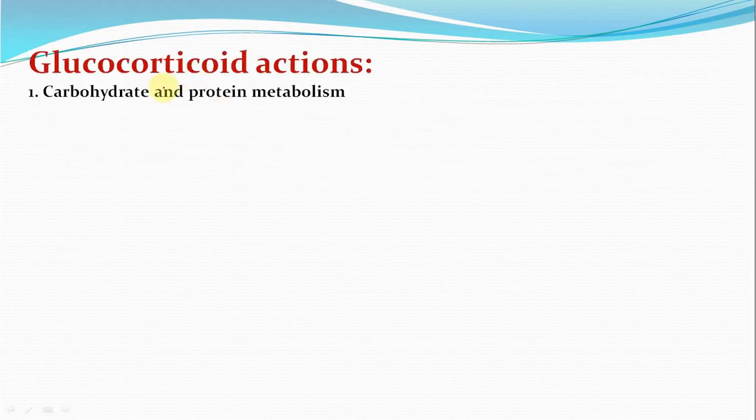Glucocorticoid, carbohydrate and protein metabolism. Glucocorticoid induces hepatic glycogen synthesis, due to which glycogen deposition is promoted in liver, and there is promotion of gluconeogenesis. Corticoid inhibits utilization of glucose by peripheral tissue. Along with this, it increases glucose release from the liver, resulting in hyperglycemia and resistance to insulin, and along with it, it produces a state like that of diabetes.